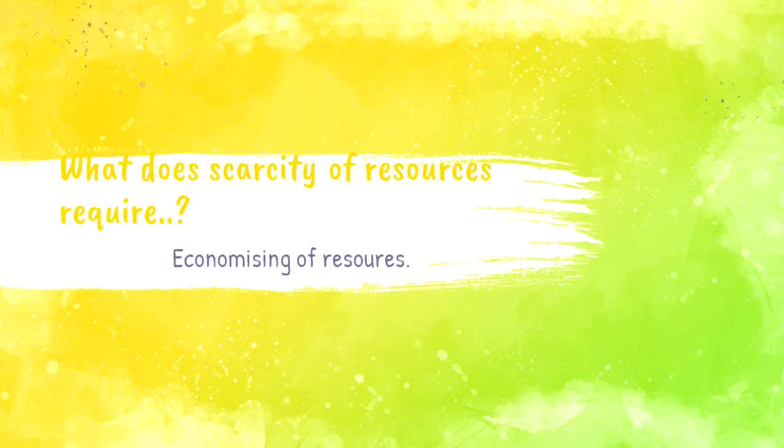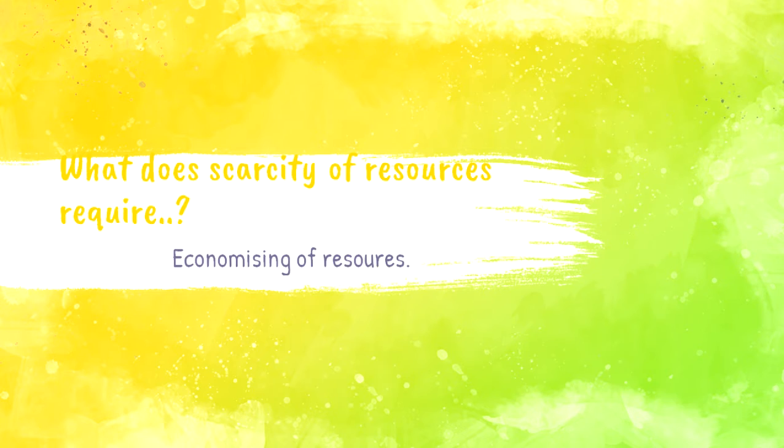Now, because of this scarcity, the next question is what we have to do. What does scarcity of resources require? Scarcity, I said, is a universal issue. Even though everybody knows that there is scarcity of resources, we cannot avoid using those resources, right? What we have to do is use those limited resources very efficiently. So what does it require?